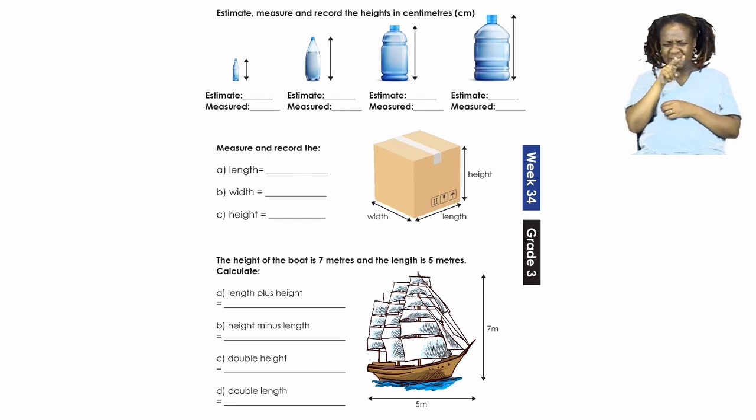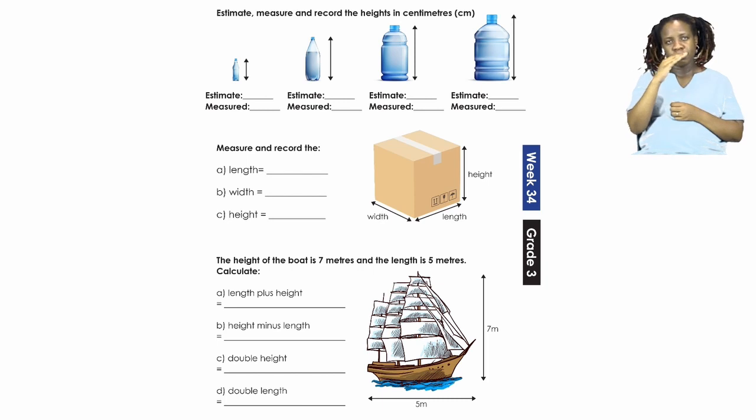There's a little arrow or little line next to each container. First, when we estimate, it means we must first guess how high this container or bottle is in centimeters. That is an estimate.